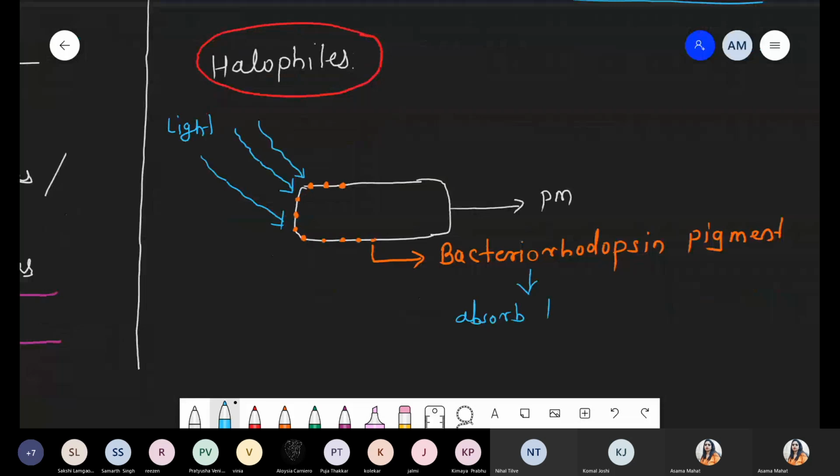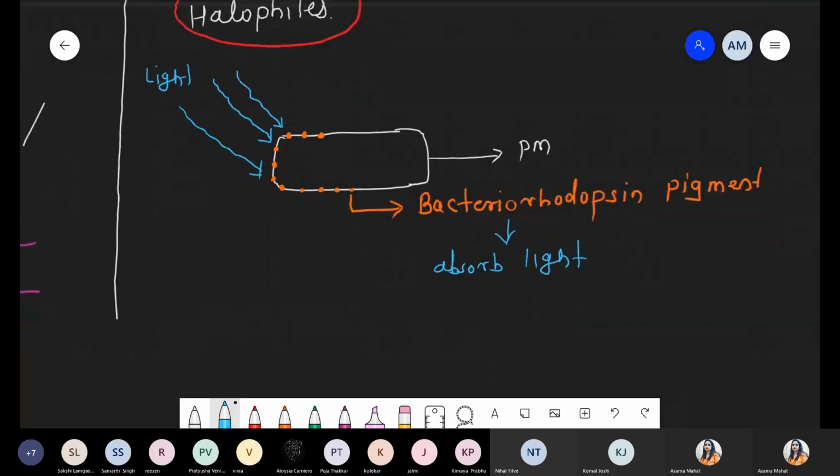Normally, during the photosynthesis process, either in plants or in photosynthetic bacteria, they have photosynthetic pigment, and with the help of that pigment they absorb the light and perform food synthesis. They are involved in carbon fixation. But these halophiles have some pigment, they absorb the light, but again they are heterotrophic. They cannot synthesize their own food.